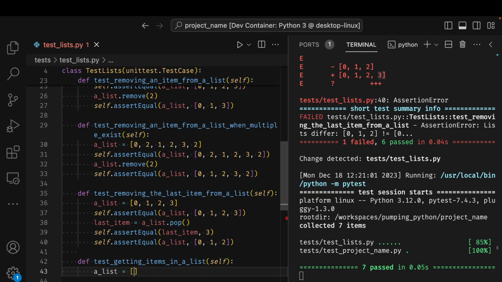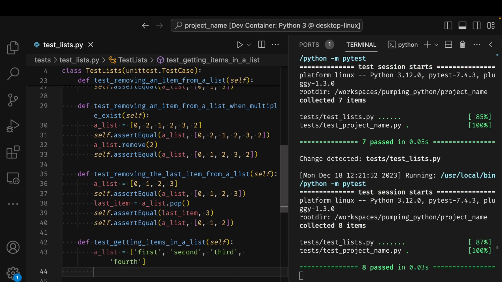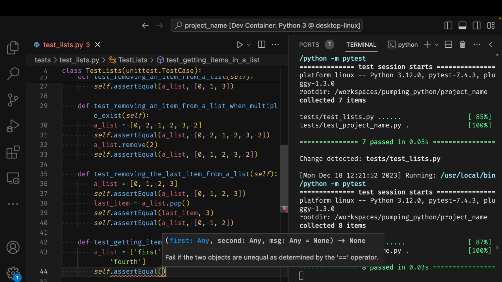Create a list. This one says first, second, third, fourth. So we've got 4 items in the list. I add my silly test that just confirms what's in the list.